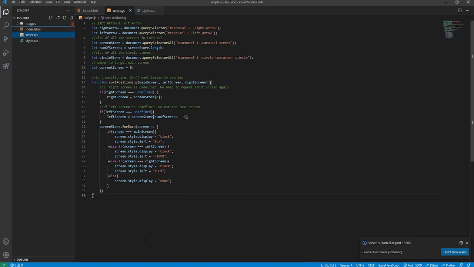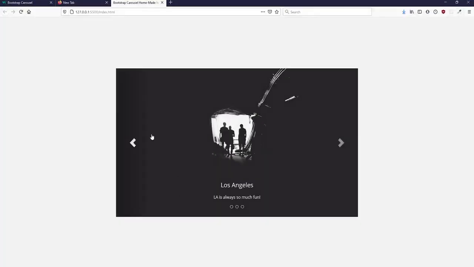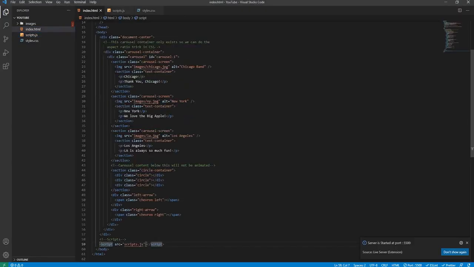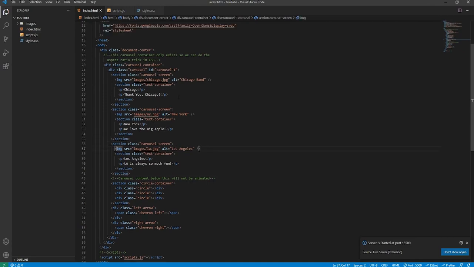Now if you go to our Bootstrap carousel, it's not actually using Bootstrap, we can see that this image is displaying. Why is this image displaying? Because of the rule that I said many times before: it's the last image to be rendered, therefore it's on top of the other images. Well, the behavior that we actually want is this first carousel screen to be shown.